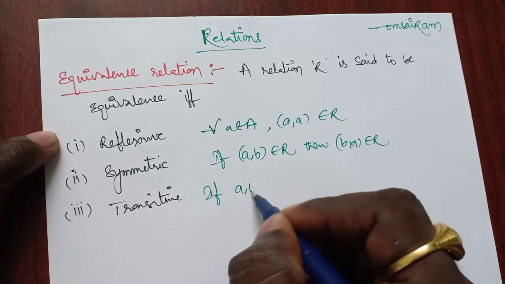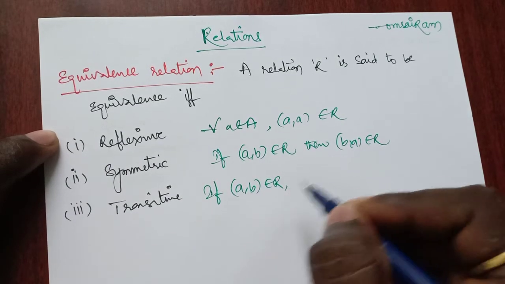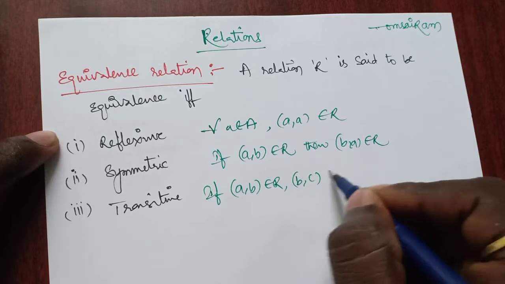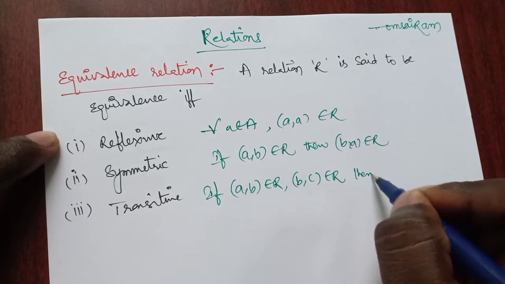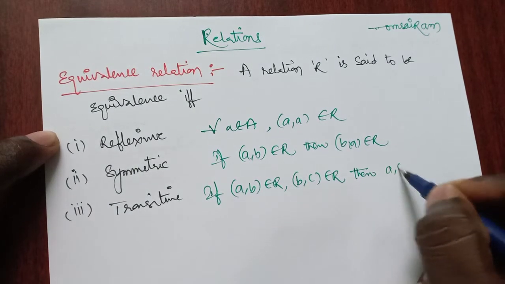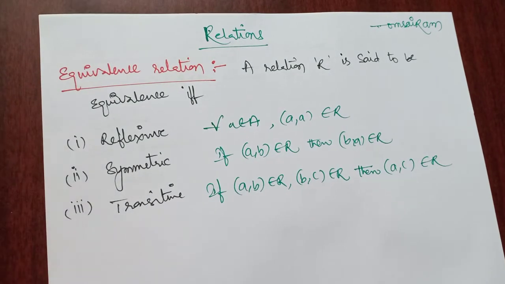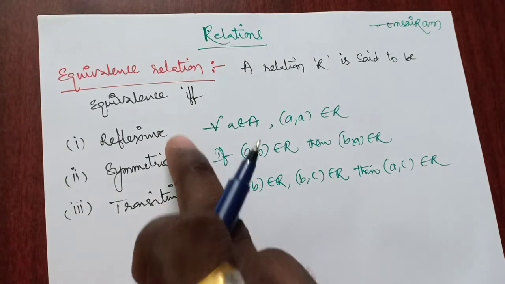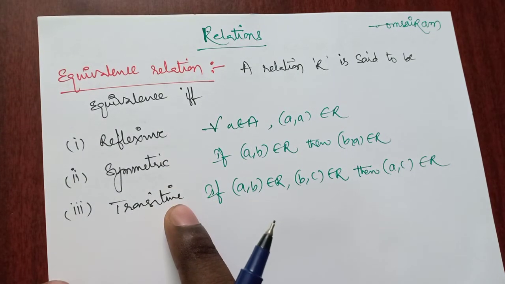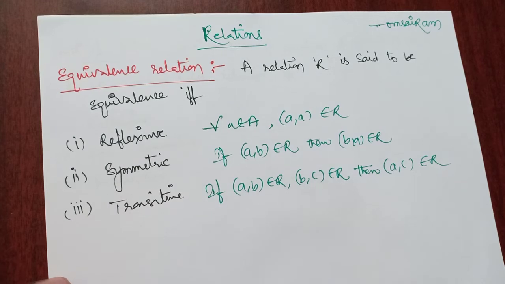If (a, b) belongs to R and (b, c) belongs to R, then (a, c) must belong to R. So these are the three properties. If a relation satisfies all these three, reflexive, symmetric and transitive, then it is said to be an equivalence relation.